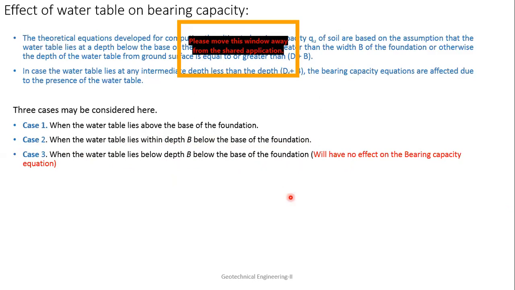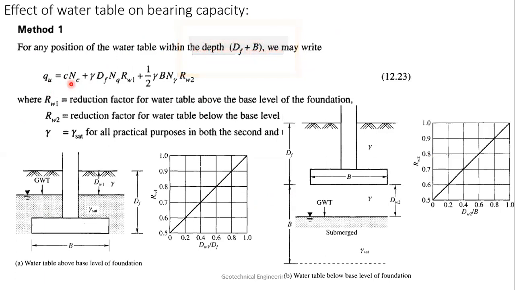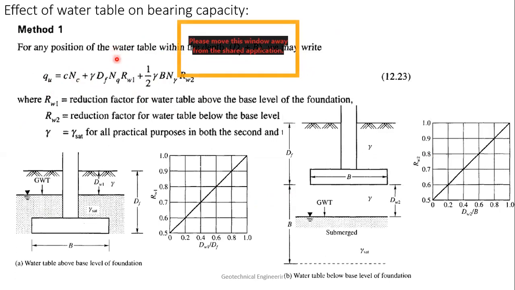Okay. So when you see the diagram, you will understand it. Okay. Let me show you the first case. This is the case. No, first let me show you this equation. This is the general equation, which is q equal to cNc. Actually, this I was supposed to teach you after the Terzaghi theory. Here we are not assuming this to be the general theory. This is Terzaghi theory. When I teach you these Indian standard general equations, in that I will show you the effect of water table in the general equations. Okay, general bearing capacity equation.